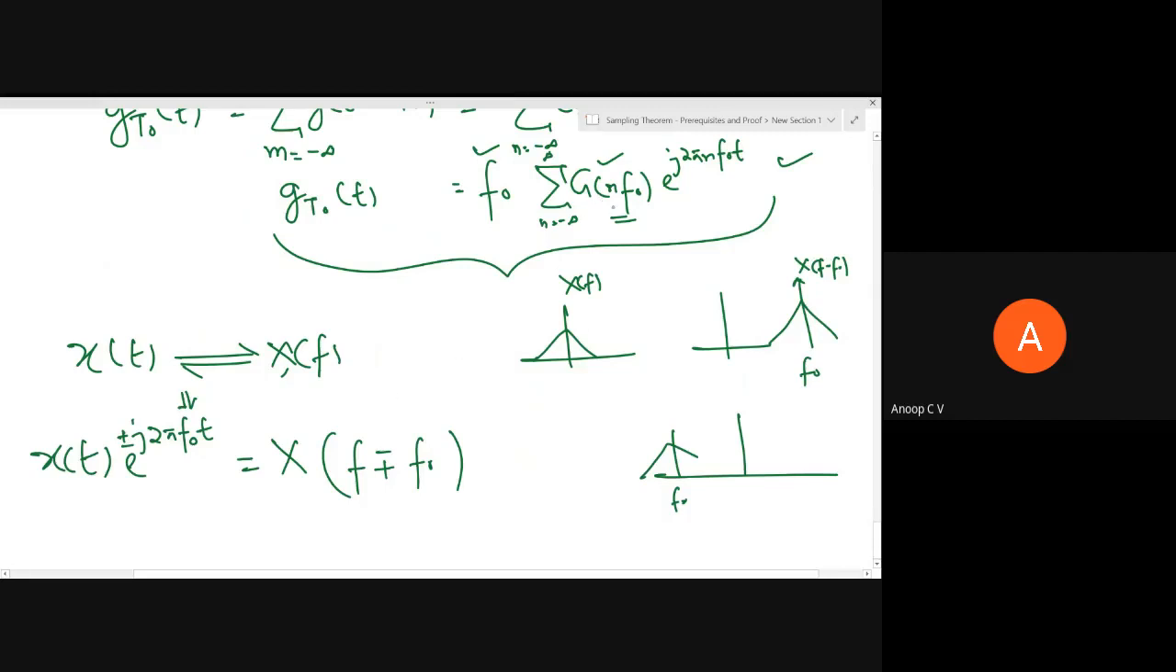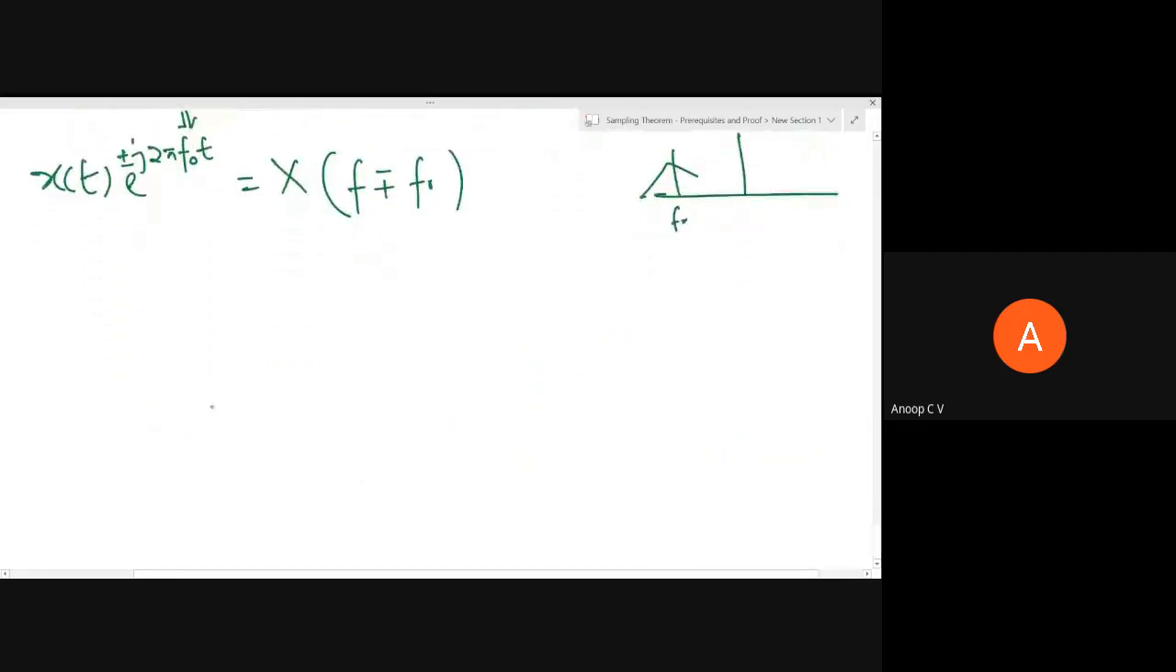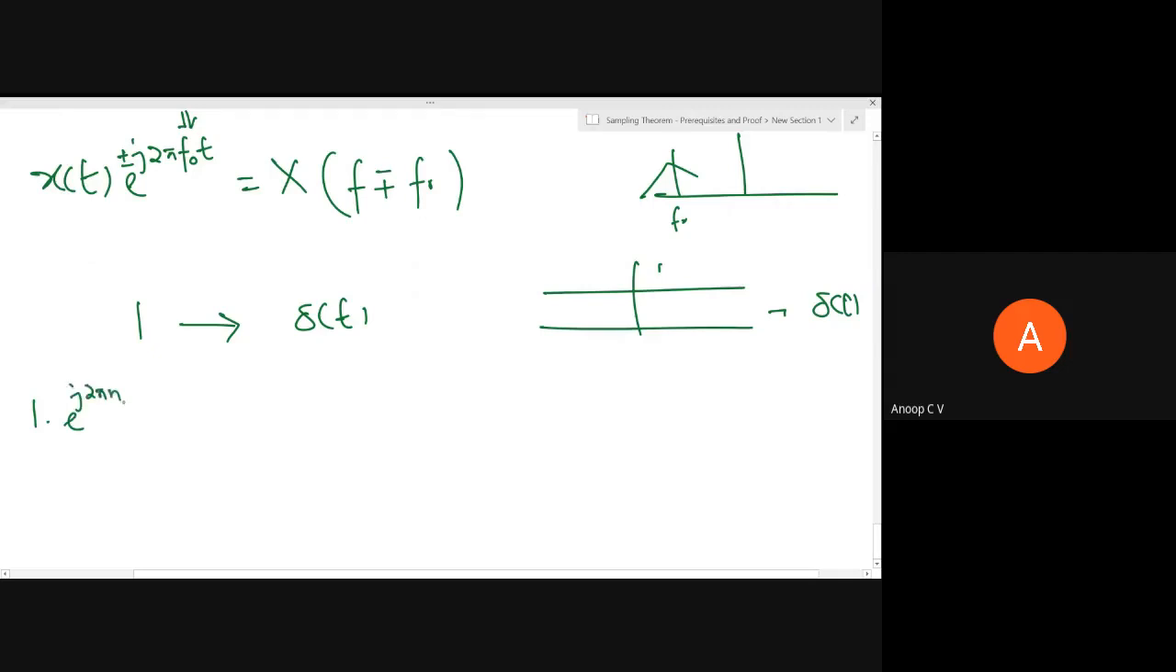So G of n f naught is also a scalar. If you consider this as 1 into e power j 2 pi f naught t, with this frequency shifting property we'll try to find the Fourier transform of e power j 2 pi f c t. We know the Fourier transform of 1, a DC, is equal to del of t. Now what will be the Fourier transform of 1 into e power j 2 pi n f naught t?